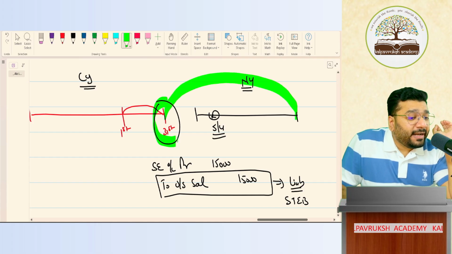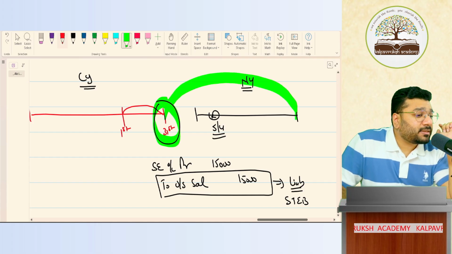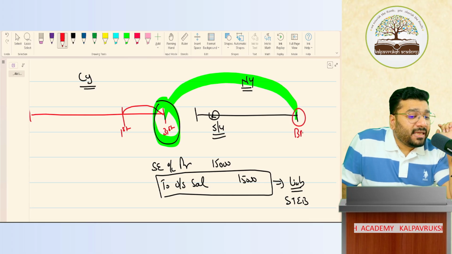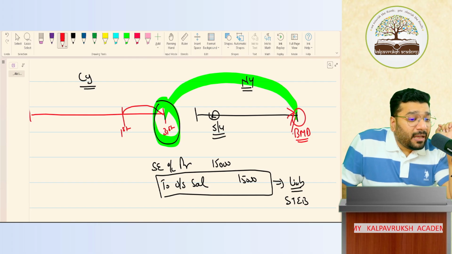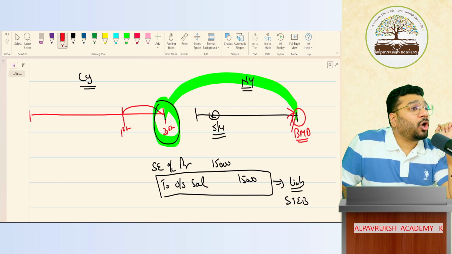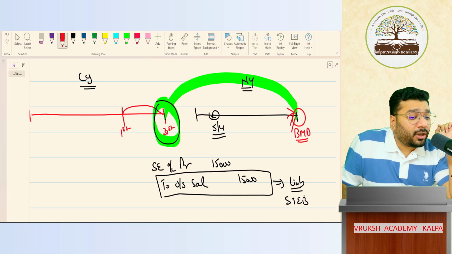So when does the accounting period end? 31st March. From that, calculate 12 months. This becomes your BMD. BMD stands for benchmark date. If you pay within this, it is called as short term employee benefit.